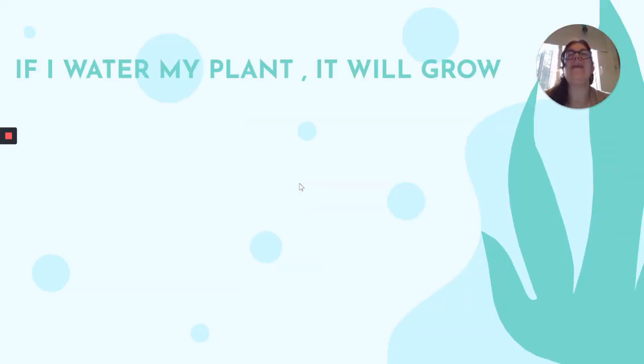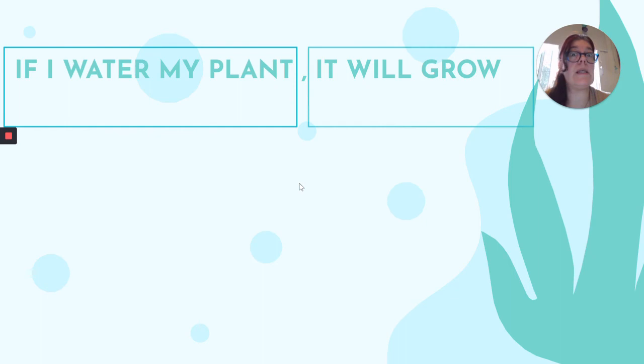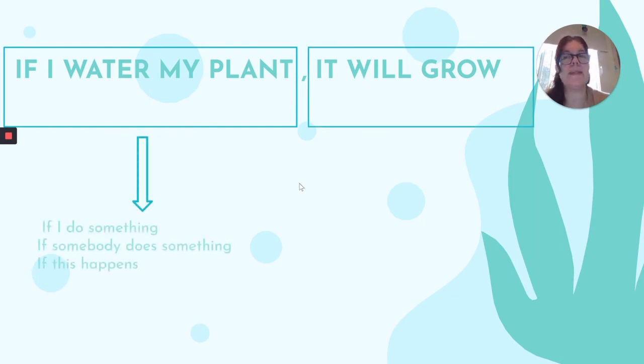One last time. If I water my plant, comma, it will grow. If I do this, on this condition, this will happen. These are my two clauses divided by a comma. The first clause is expressing my condition. If I do something, if somebody does something, if this happens, now you will see that if somebody does something has the S in the main verb, because this is simple present and we're using the third person.